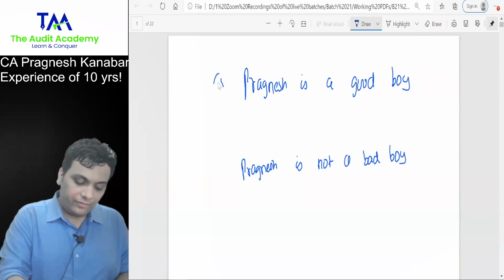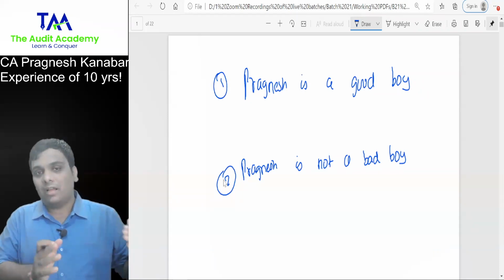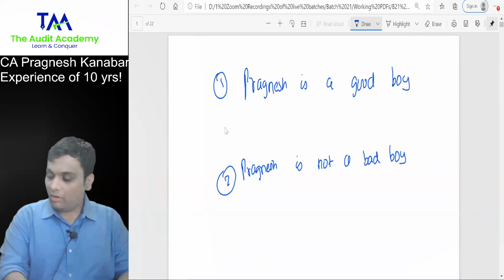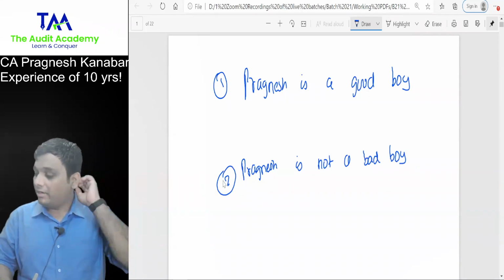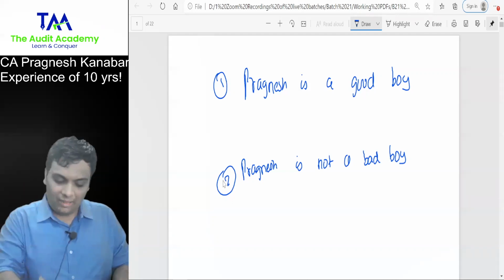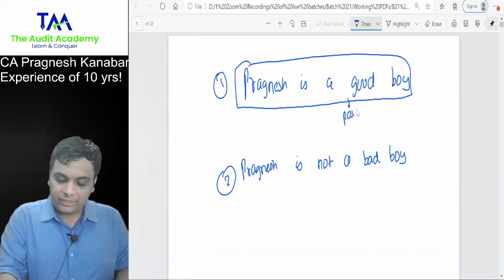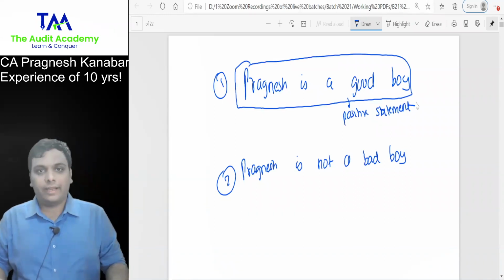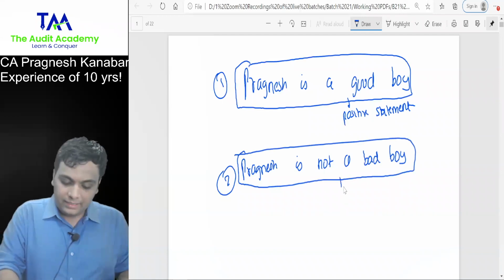This is point 1. Point 2, for the students attending live. Which one makes you feel better about Pragnesh? Number 1 or number 2? Type it. Obviously, number 1. You know, in English grammar, this is called positive statement structuring. Whereas Pragnesh is not a bad boy is called negative statement structuring in English grammar.